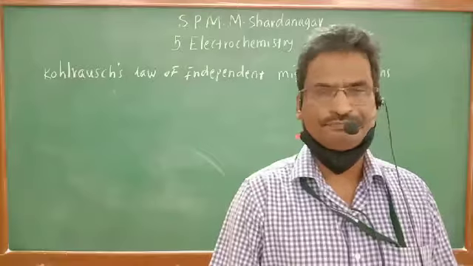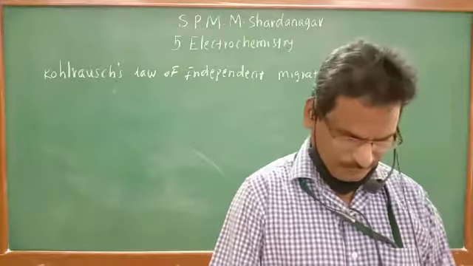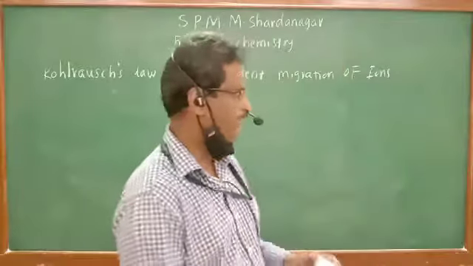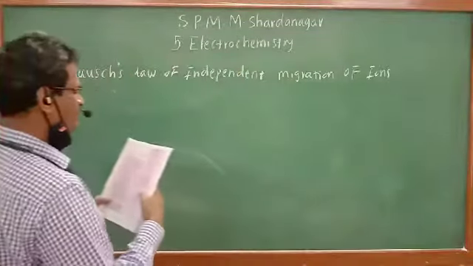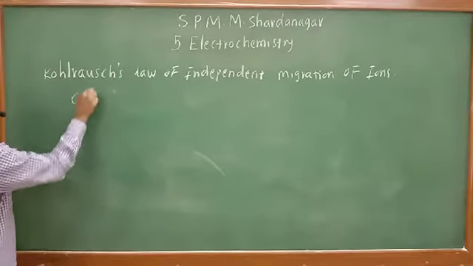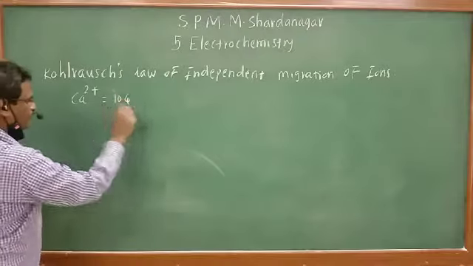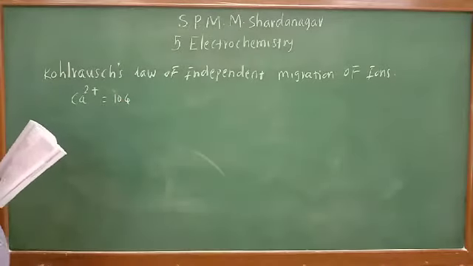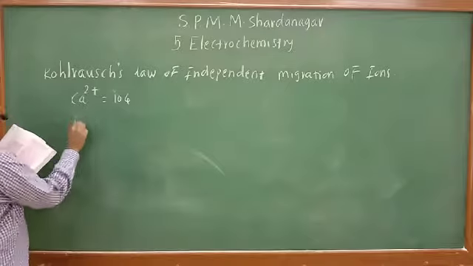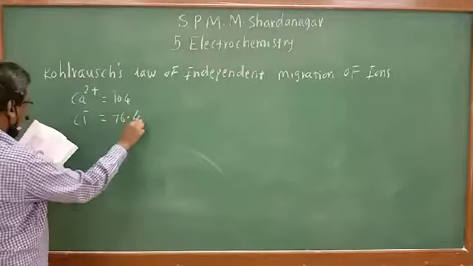For example, if we are given the molar conductivity of calcium ions and Cl minus ions: Ca2 plus ion has a molar conductivity of 104 and Cl minus ions have a molar conductivity of 76.4.